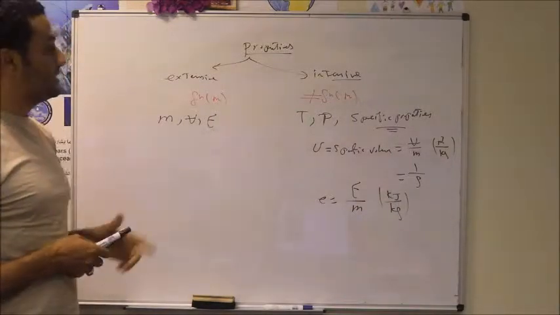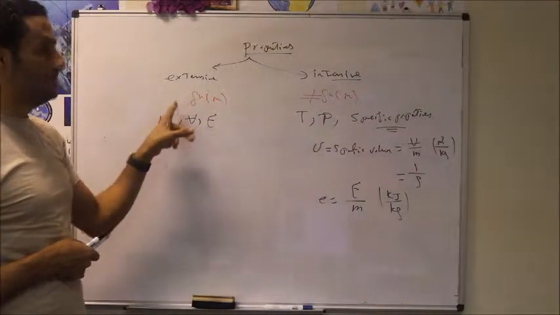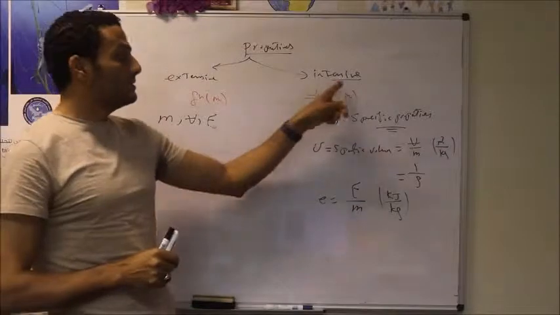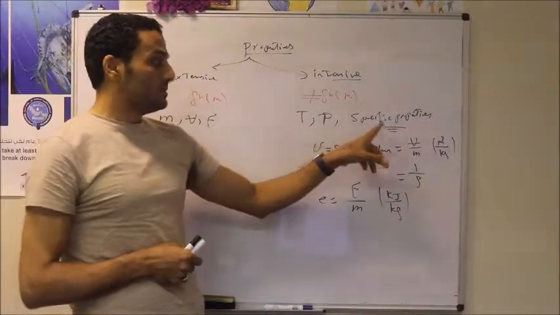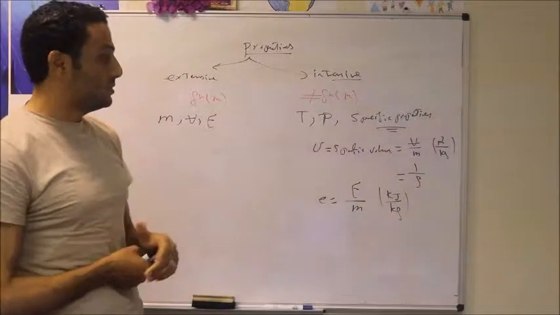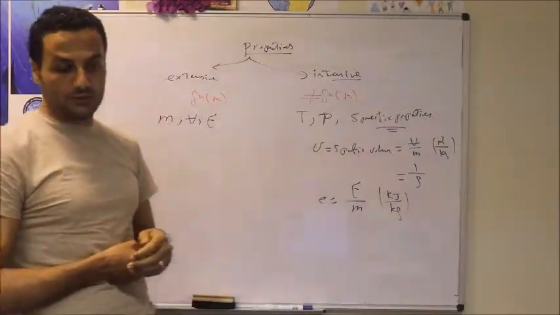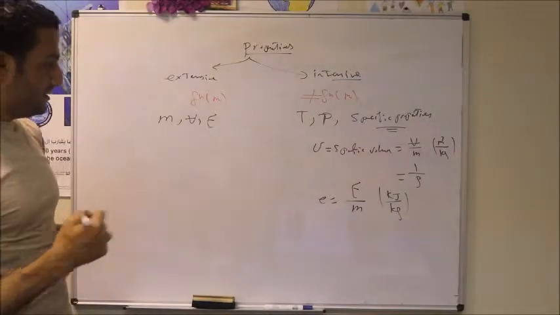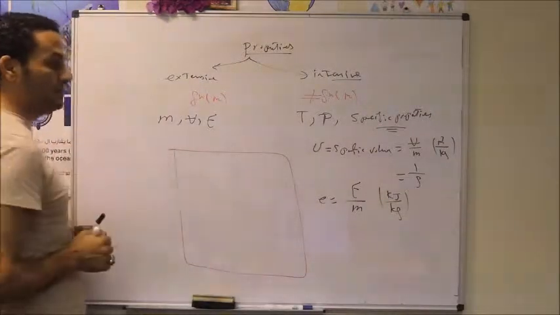The properties, as we said, are extensive properties and intensive properties. Extensive properties are mainly a function of mass, or depend on the size of the system, and the intensive properties are independent of mass. So all specific properties, which are the properties per unit mass, are intensive properties, in addition to temperature and pressure. But let's try to understand the main difference between extensive and intensive property.